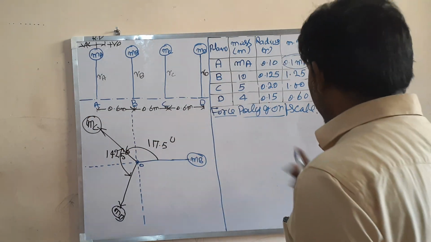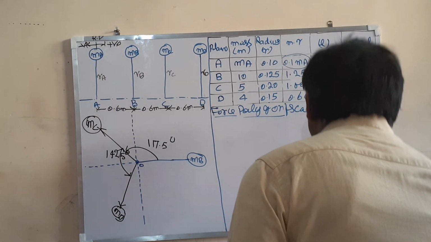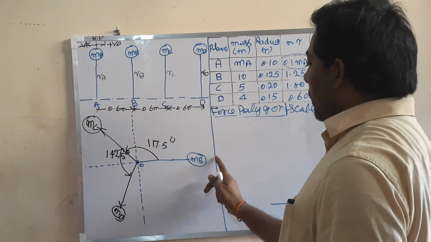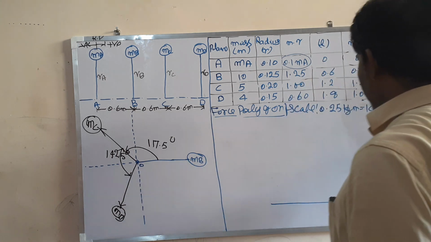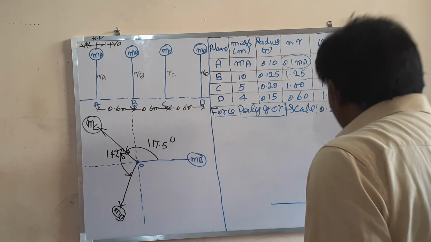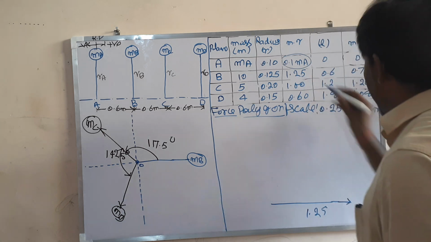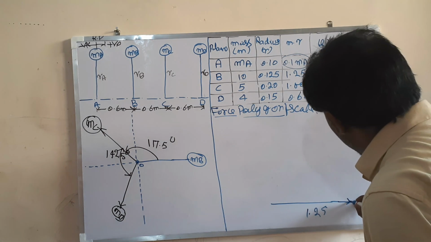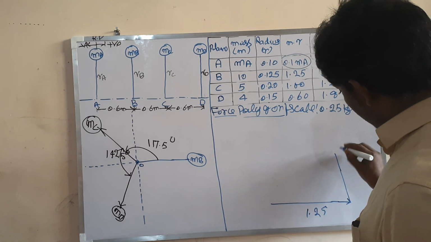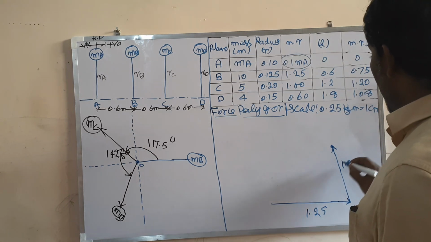What is the direction of B? This is the direction of B, along this, radially outward, because centrifugal force is outward. Suppose this is 1.25 in scale. Then for C it is 1.0, and the direction is along this. You go along the direction of C, in scale, so this is 1.0.